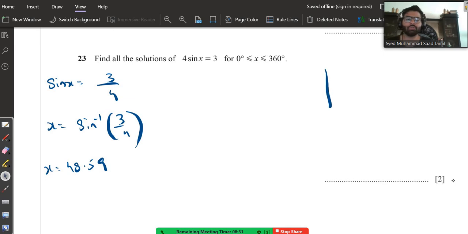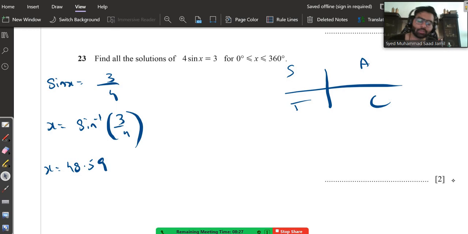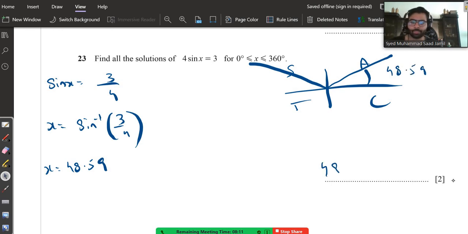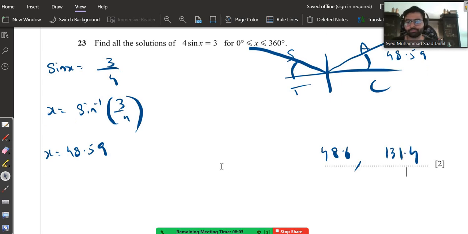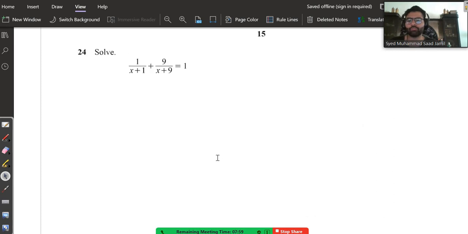Okay, now make quadrants. Add sugar to coffee, or all science teachers crazy. Glad I'm not a science teacher. So you have to find the parts where sine is positive. One of them is over here, and the other part is over here. So this is going to be 48.59, you can write it as 48.6. And the other is going to be 180 minus 48.59, which is 131.4. That's your answer.